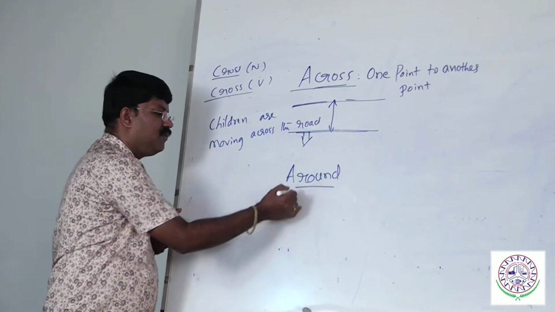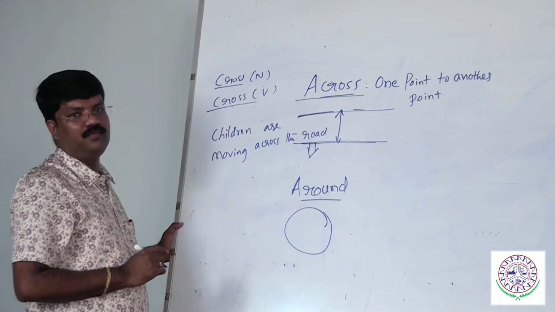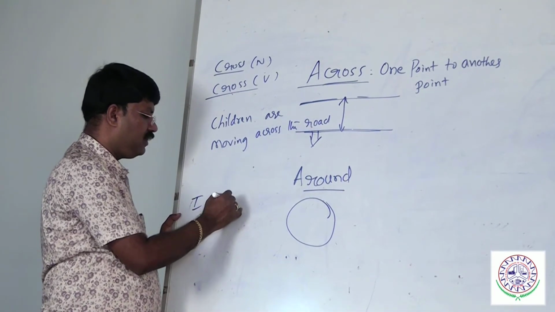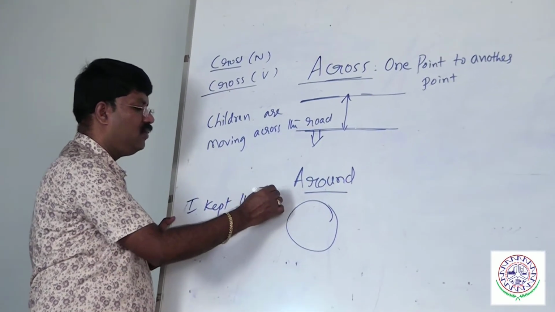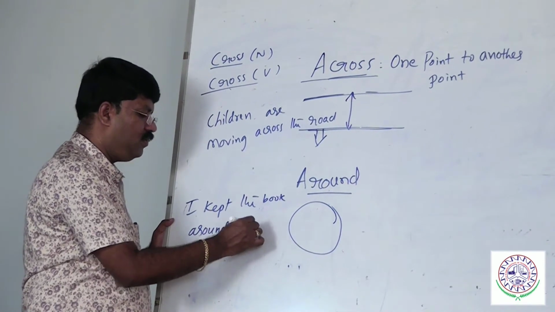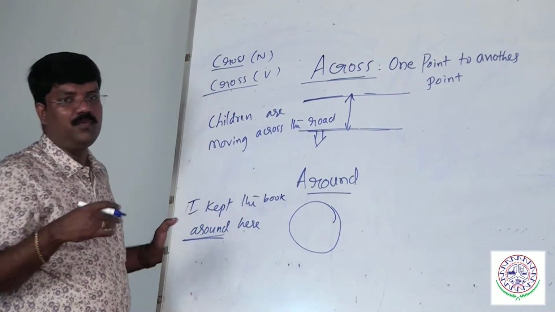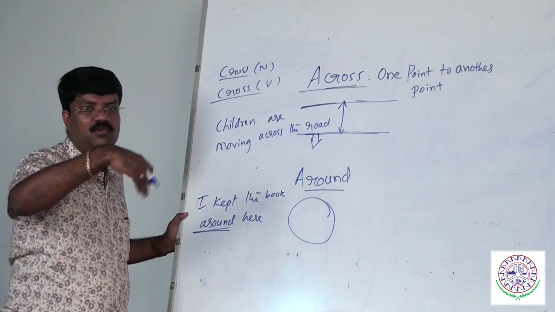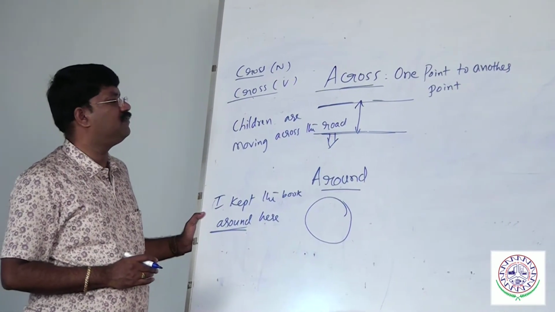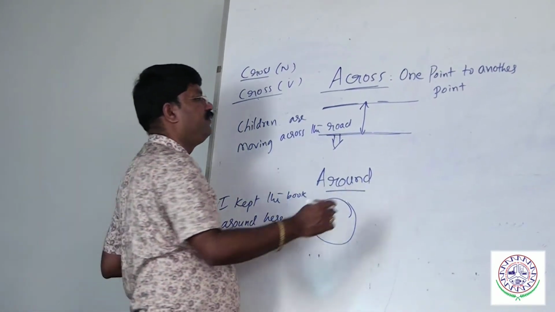Around. The title says around. Around means in a circular manner. Always you must use around. I kept the book around here. The moment I say around, you would say okay, somewhere around here. That is called around. Across refers to one point to another point. Around, in a circular manner.